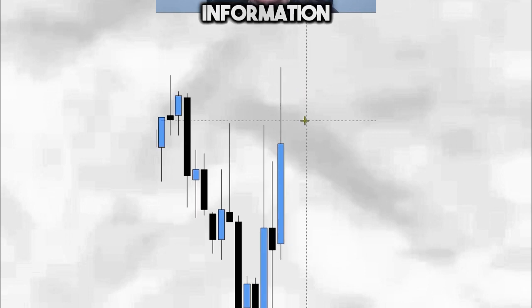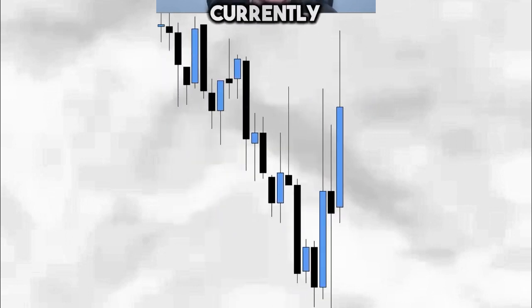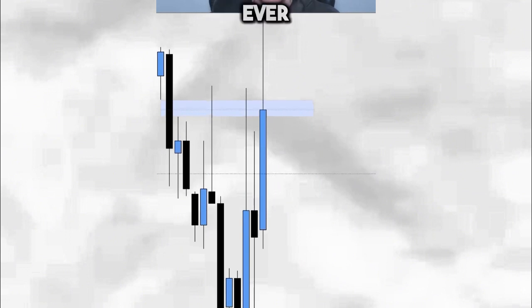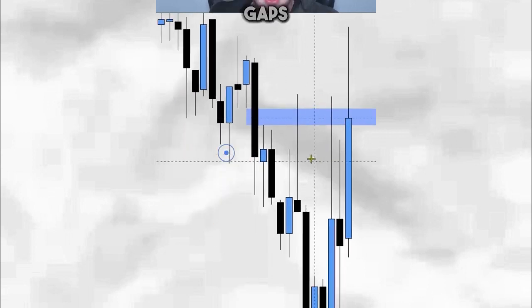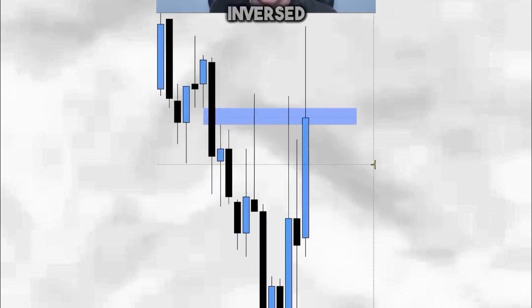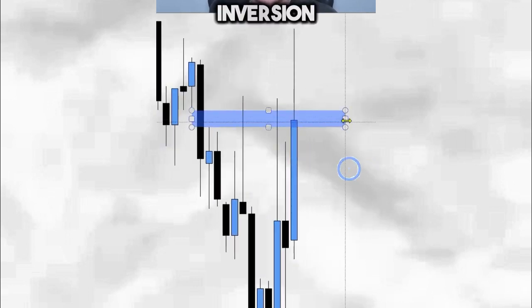So knowing that information, we have created and we are currently respecting a bearish fair value gap. Most ICT traders are never interested in taking long positions from bearish fair value gaps that look like this. But actually what you should be doing is waiting for bearish fair value gaps exactly like this to be imbalanced and turned into an inversion fair value gap.